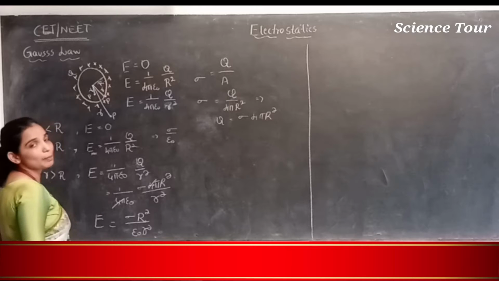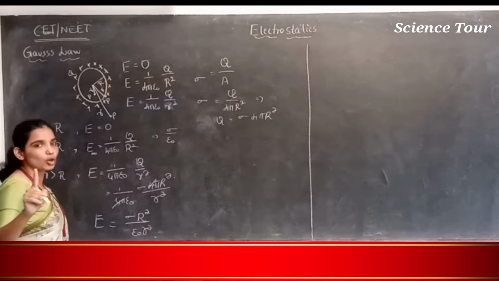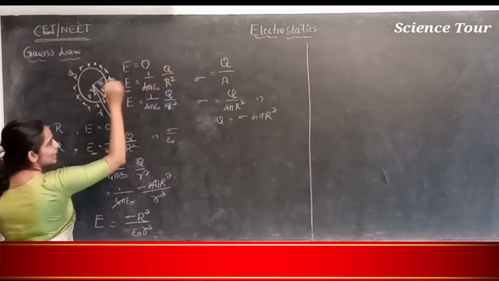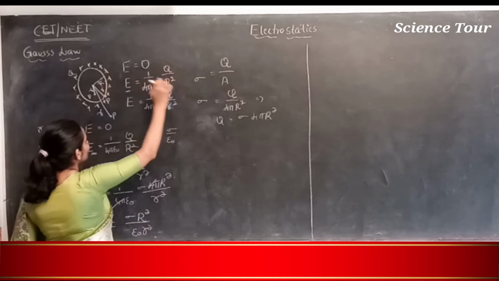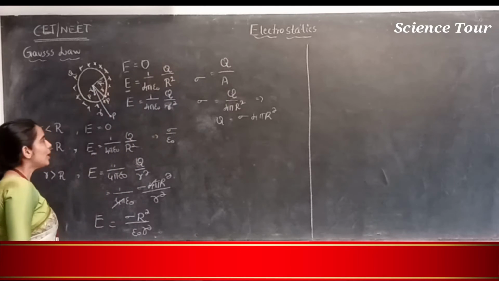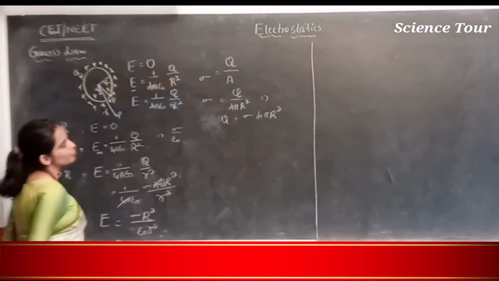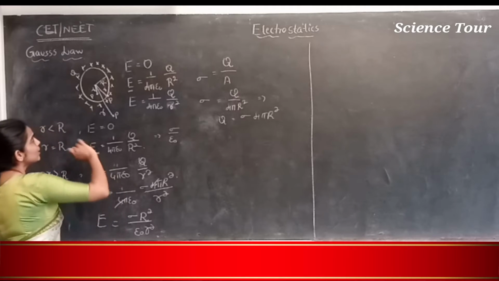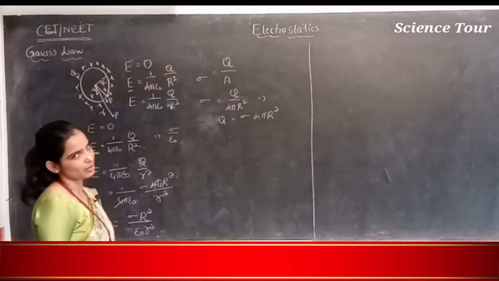If you consider a position on the surface of the hollow spherical conductor, the electric field intensity will always be maximum, which is equal to 1 by 4 pi epsilon naught times q divided by the square of the radius. If your position is outside the sphere, then it is 1 by 4 pi epsilon naught times q divided by r square.